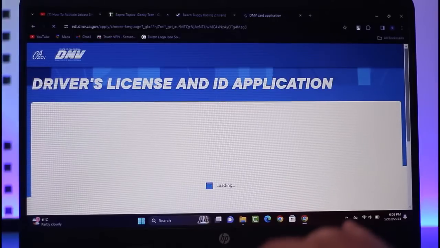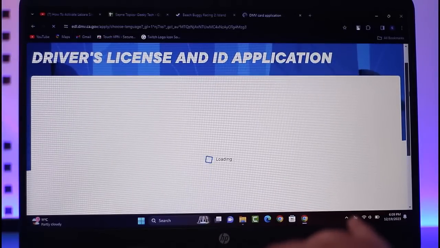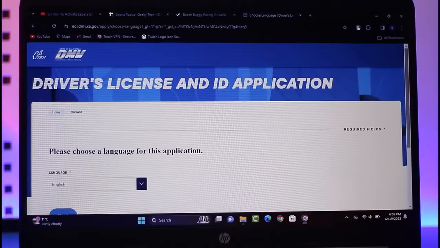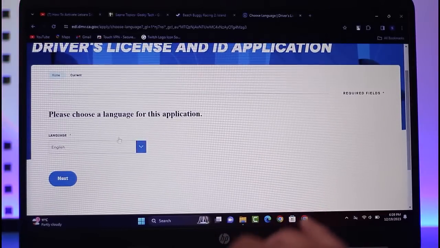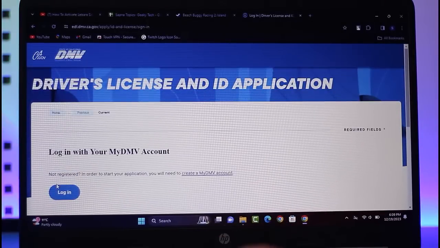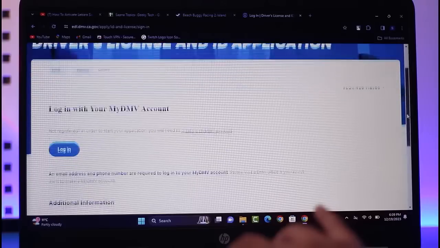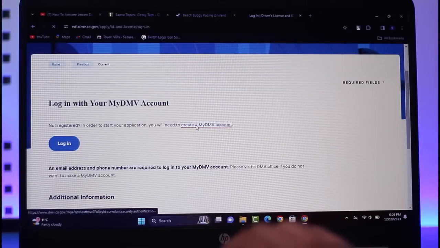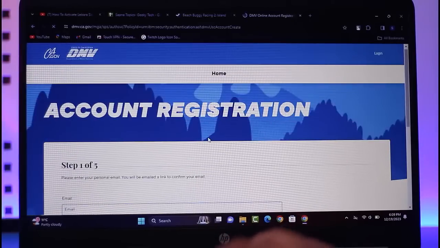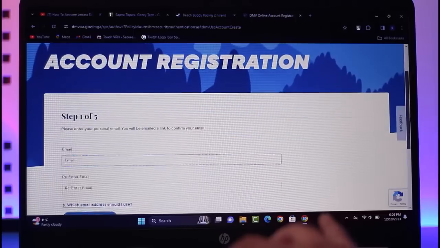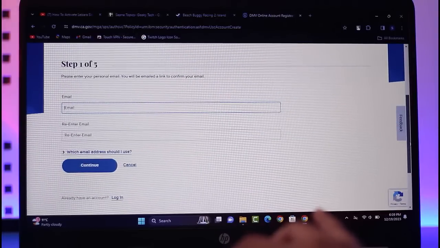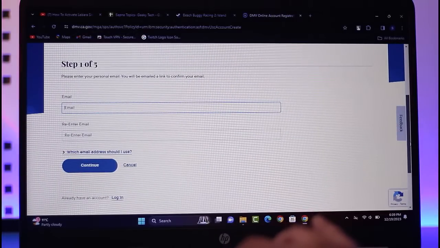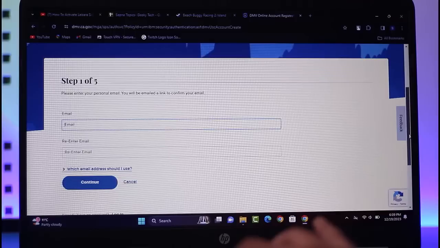And this is really an easy method. Here in this driver's license ID application, you simply gotta complete the information as it asks. Simply go ahead, choose a language, tap on next. Now all you have to do is create a DMV account, add in your information and create yourself a DMV account. Come over here, and once you have completed all of the steps, you will be able to apply for the driver's license, and once it's granted, you will be done.